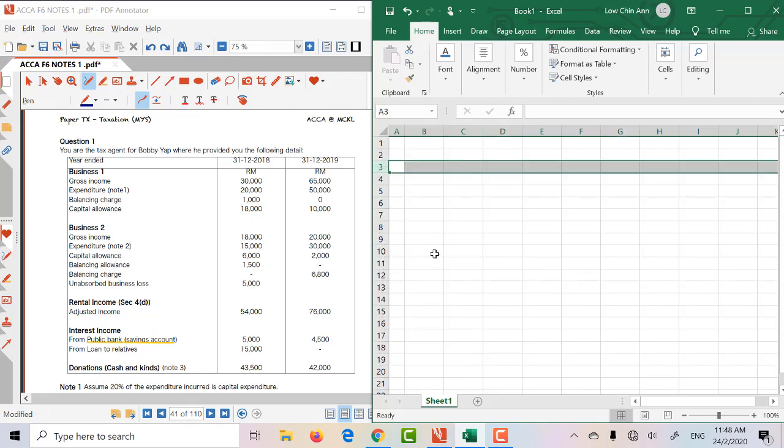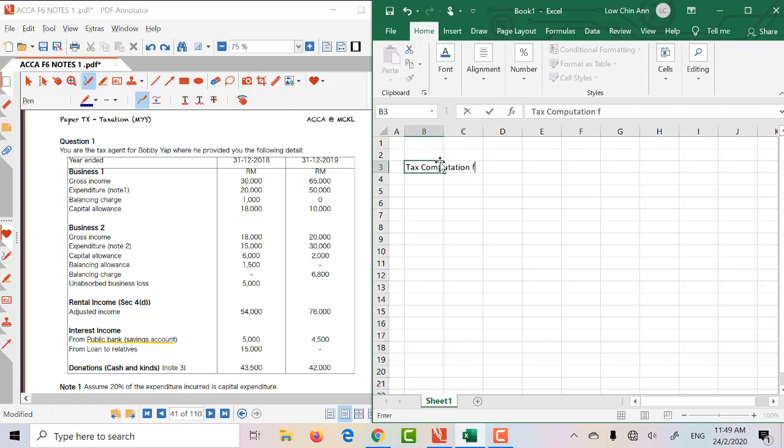You can't insert or delete, so that function is not there. So we try to start not in the first column or the first row. Okay, so the tax computation for Bobby Yap for year of assessment.